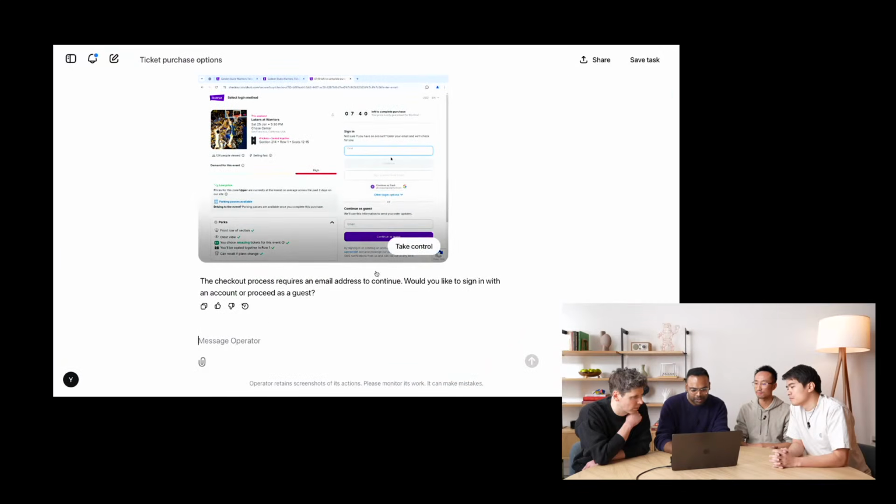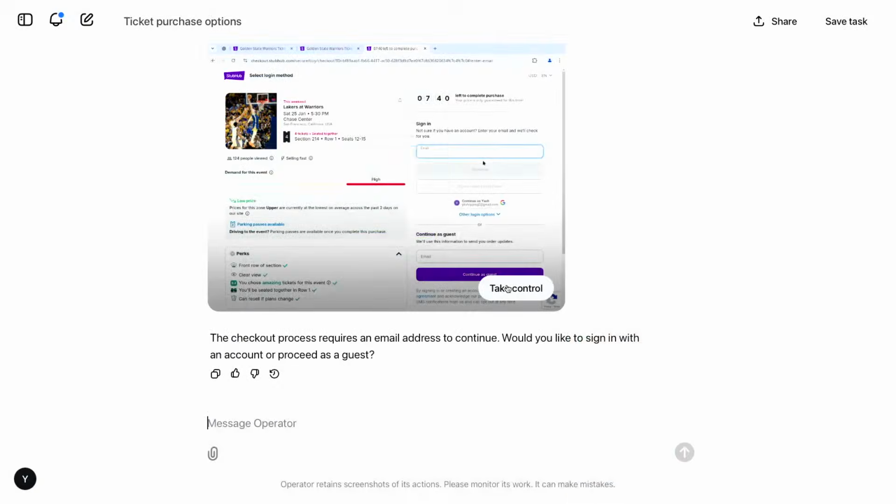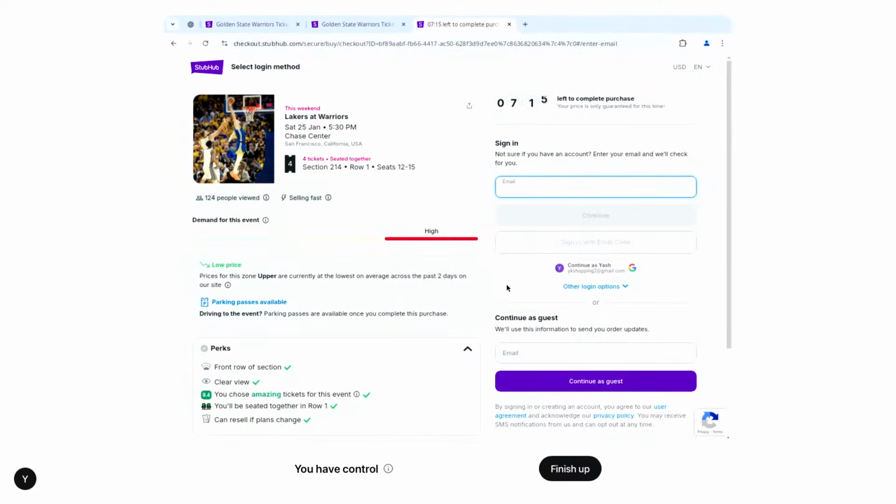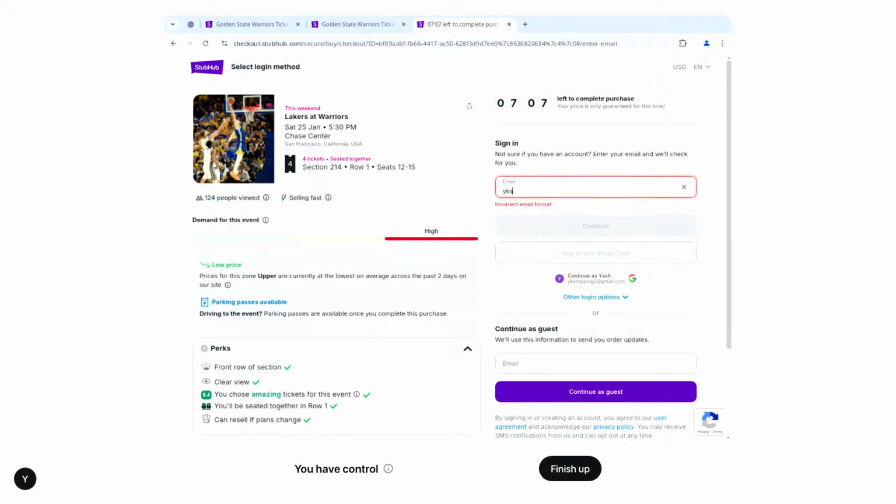Oh, cool. I am going to go ahead and log in here really quickly. So this is an example, right? Where I obviously need to log in or enter my credentials to actually purchase these tickets, and operator just asks, as you just described, with confirmations and making sure the control is in the right place, and we can take control. And at this point, as we talked about earlier, the session is completely private as well. I am going to, you know what? I'm going to log in live. Let's see how that goes.